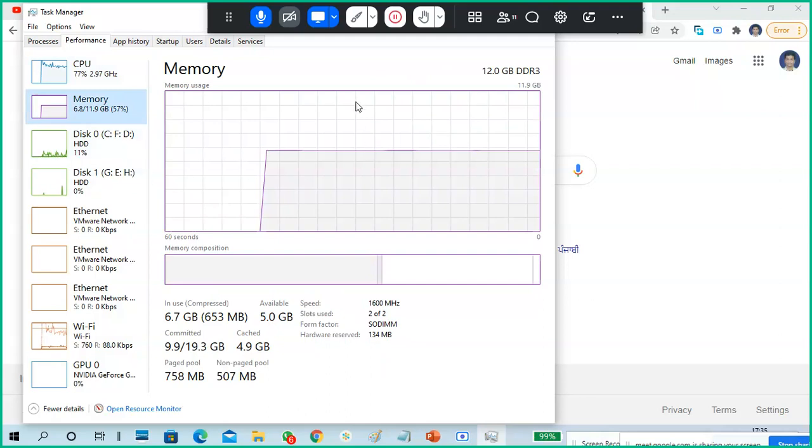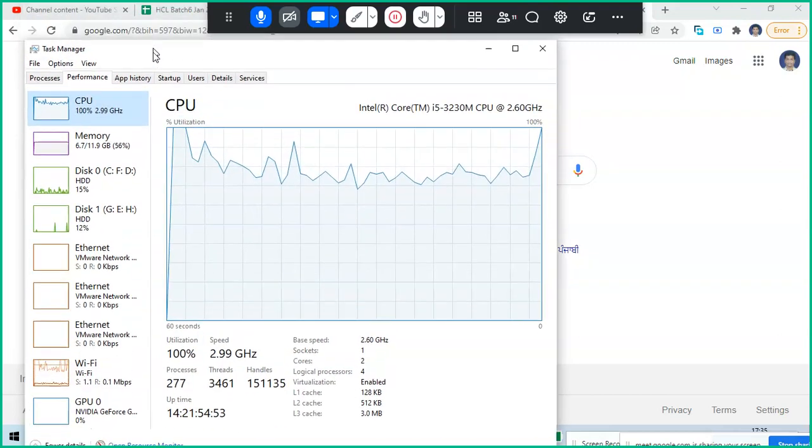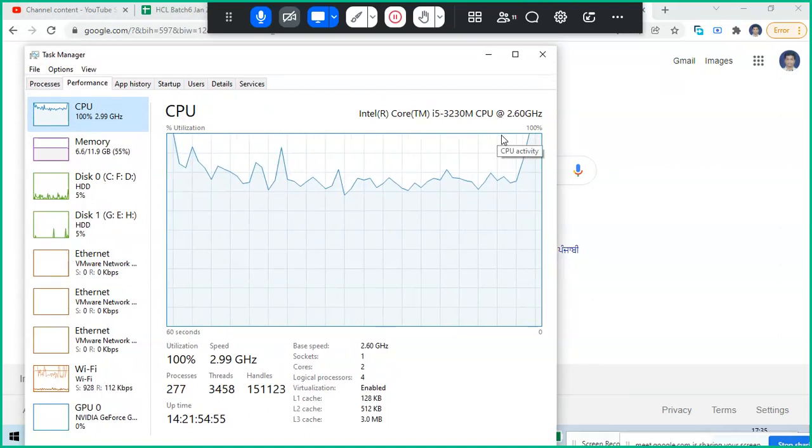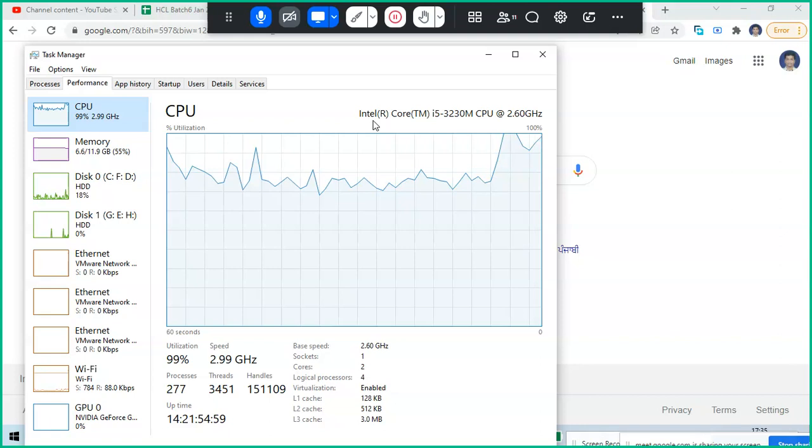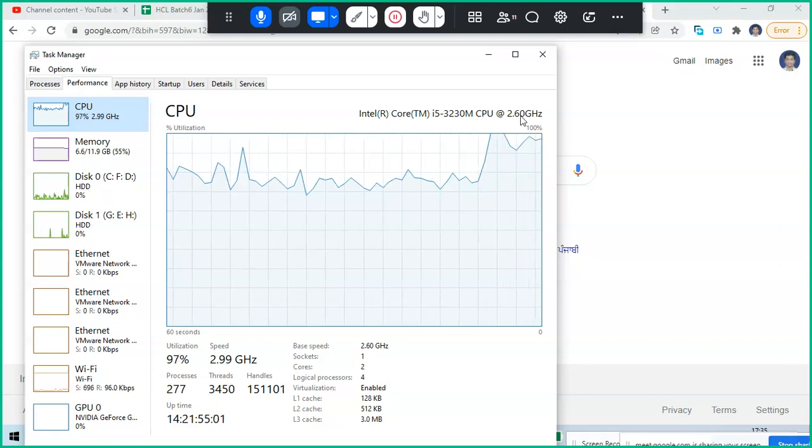Okay, this is the RAM. I have 12 GB RAM, DDR3 model, 1600 megahertz speed. This is my FSB speed. Guys, understand, to see the CPU details: which model it is, which company, which clock speed.